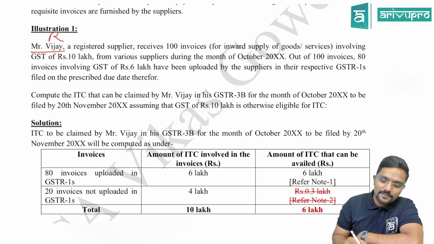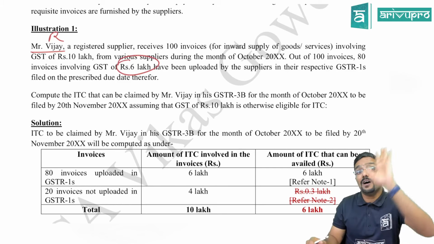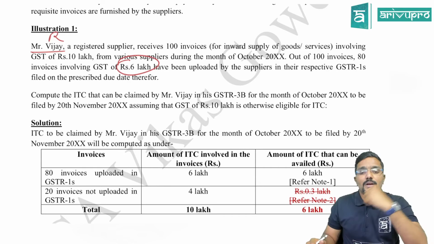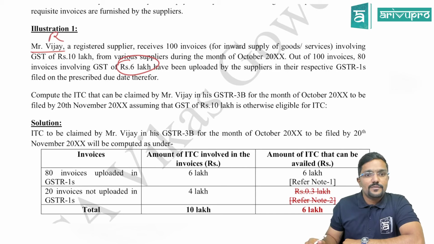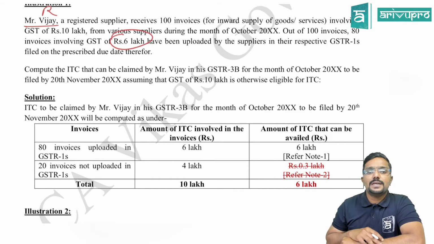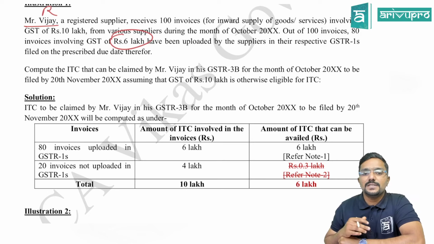Can he claim the credit of this? Yes. Provided all other conditions are satisfied. Their respective GSTR-1 filed on the prescribed due date. Therefore, compute the ITC that can be claimed by Mr. Vijay in his GSTR-3B for the month of October to be filed by 20th November, assuming that GST of rupees 10 lakh is otherwise eligible for ITC.